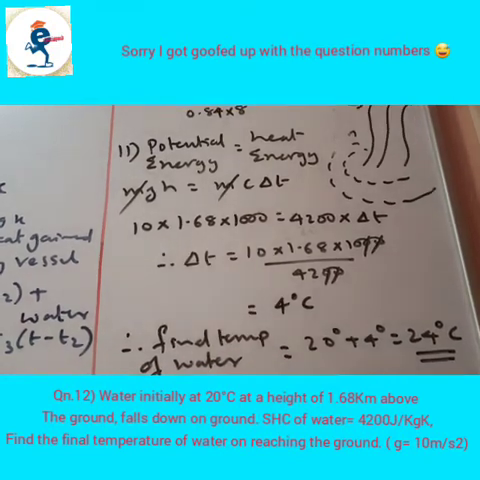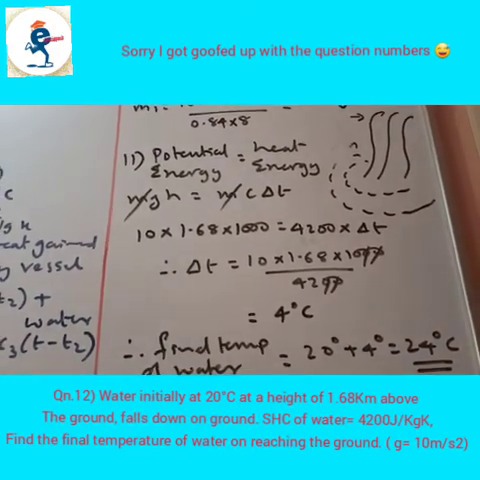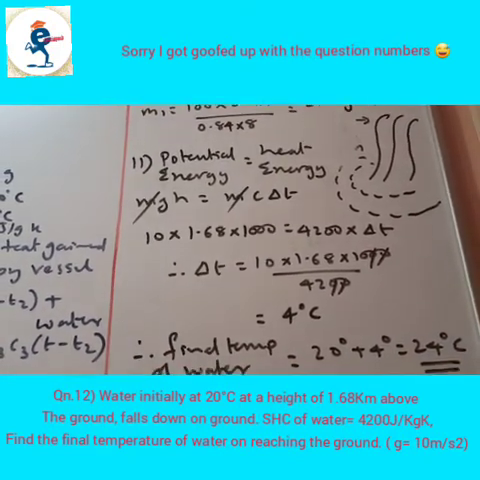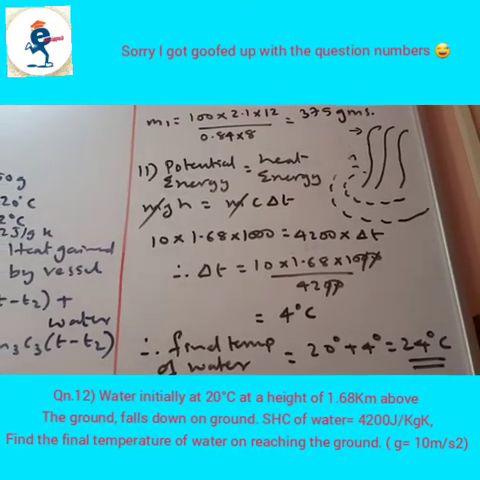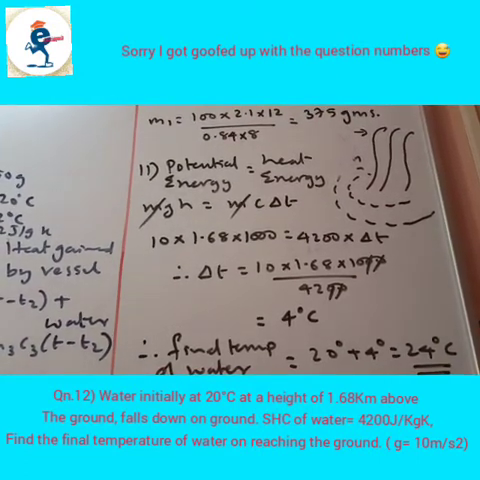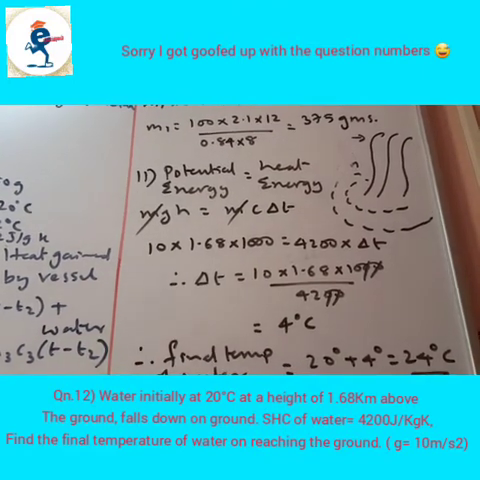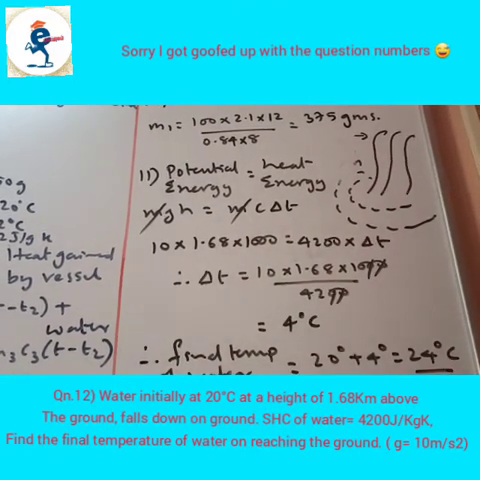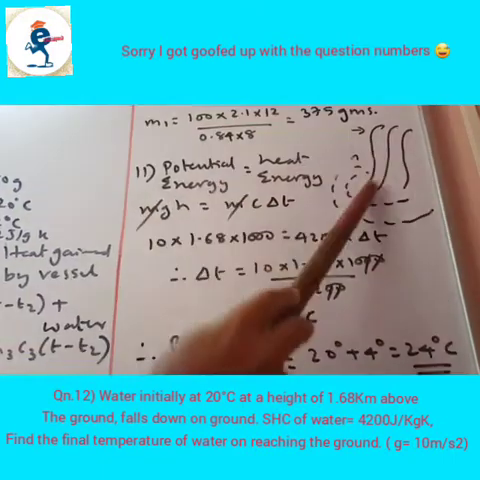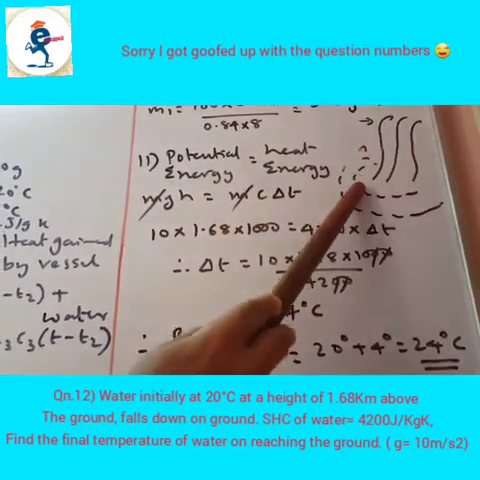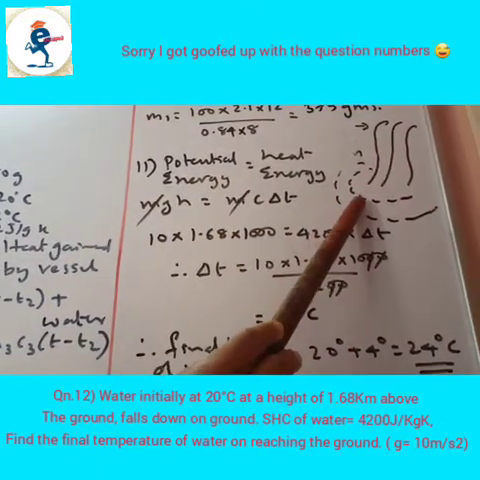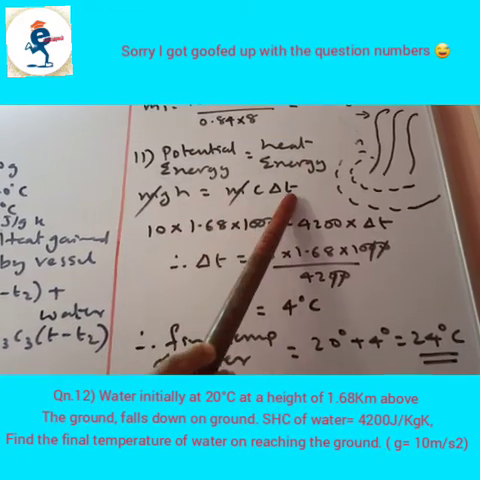Sometimes they give you the kinetic energy formula also, where velocity is given. So kinetic energy is equal to heat energy. So you should read the question properly. If velocity is given, then use kinetic energy, half mv square, and if height is given, use potential energy, mgh. So when water is falling from a height, the value is mgh, and when it falls down, the temperature of the water rises. So mgh is equal to mc delta t.